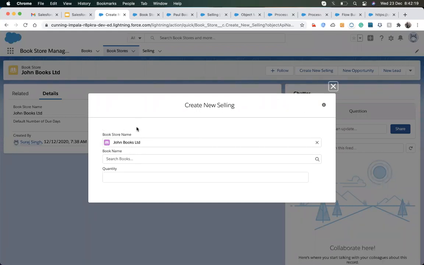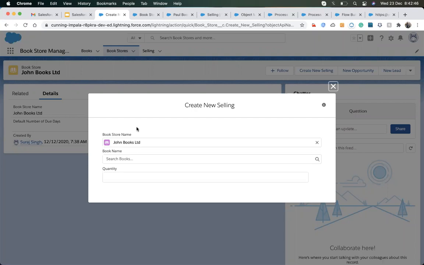So it's a small thing: whenever we are working on the standard detail page and want to capture the current record ID, just declare a variable with the name recordId. The first r should be small, and then the I is capital. It's case sensitive.